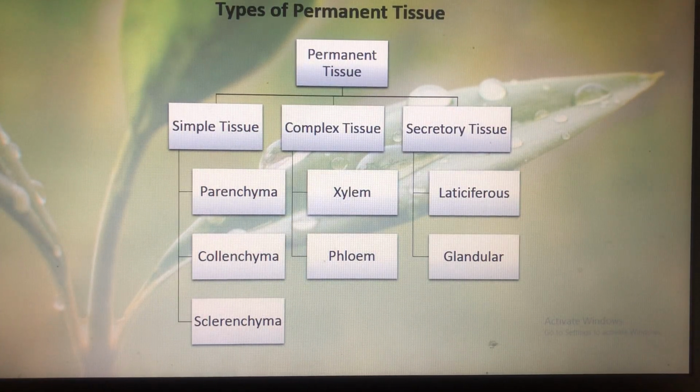Next, here is a flow chart showing shortly the classification of permanent tissue. So first of all, we classify it into three types: simple tissue, complex tissue, and secretory tissue. Simple tissue can be of three types: parenchyma, collenchyma, and sclerenchyma. Complex tissue can be further divided into two types: first is xylem and second is phloem. Secretory tissue can be of two types: laticiferous and glandular. You have learned all about it in your previous classes, but I would recommend for you to go through it all over again so that you can understand it better.